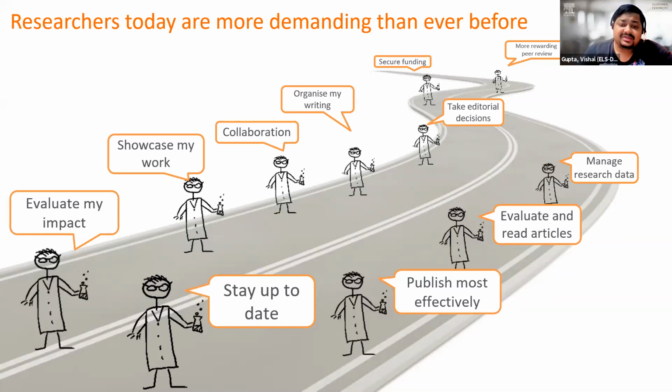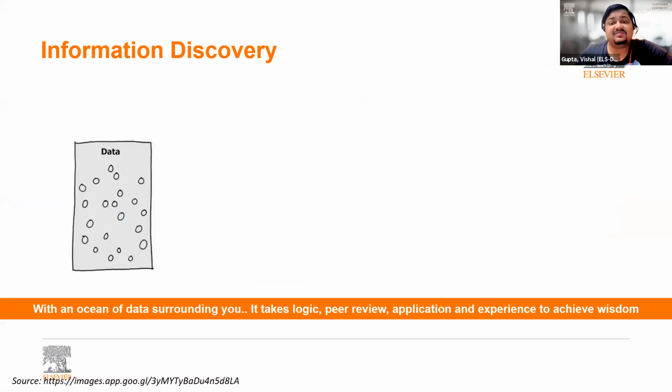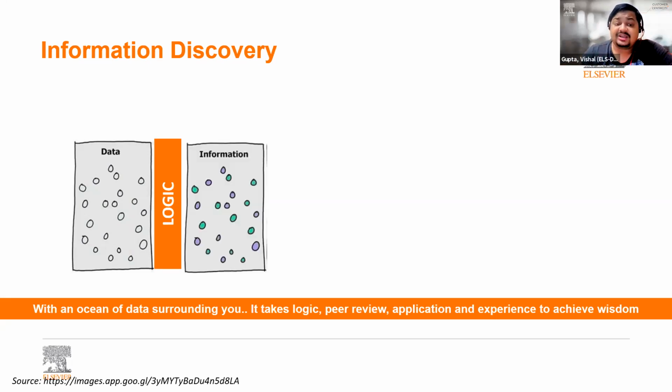So if you look at the information discovery workflow, it all starts with data. And when you look around, there is a lot of data, right? You go to Google, Google has a huge database. But what do you do with the huge database? You can't read everything. So we apply logic. On Google, we apply logic in the form of keywords. And in real life situations, we apply logic based on our intelligence and understanding. Once you use logic, you can filter out information from the huge data.